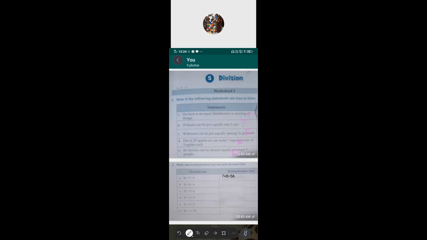Okay, Charnita. Can you give the multiplication fact for the division fact as given there? What will be the multiplication fact I'm asking for this one, B1? What we have to do? We have to put 4 multiplied by 8.